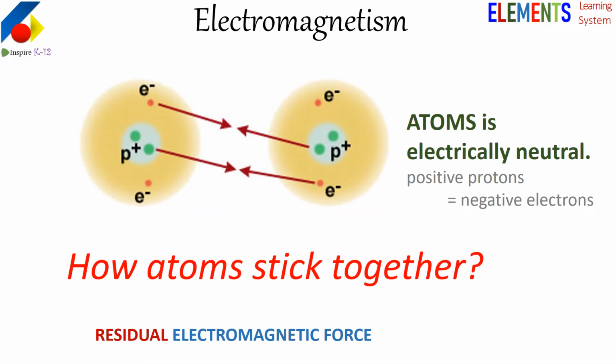Our next question is that atom is electrically neutral because we know number of protons and neutrons are equal in an atom. Then how an atom which is neutral attracts another neutral atom? Answer is very simple and interesting. Charged particles of one atom interact with charged particles of another atom. This effect is called residual electromagnetic force. So this atomic bonding is also in fact interaction of particles. That is the basis of all our chemistry.